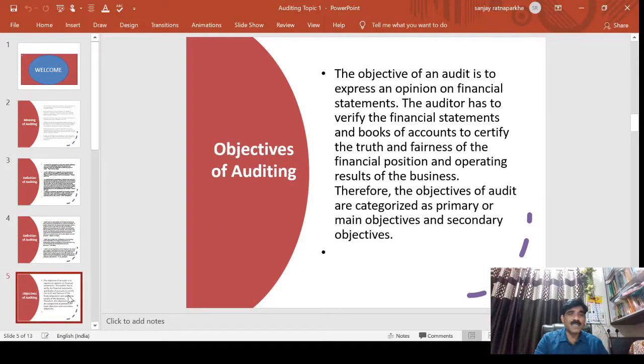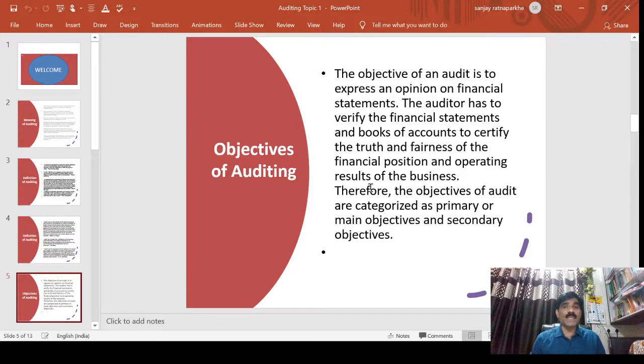So now we see the objective of the audit. Just as we saw in the definitions, we should find out the fairness, truthfulness and authenticity. On that basis, the auditor does not just verify, but ultimately gives a conclusion whether the financial statement reflects a true and fair view or not. The auditor should give the opinion.